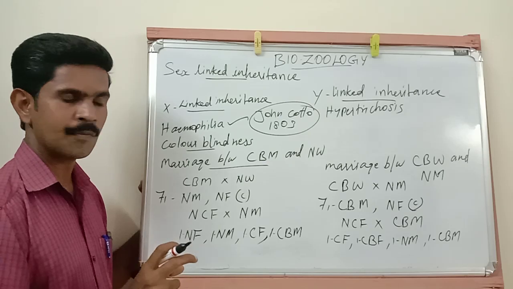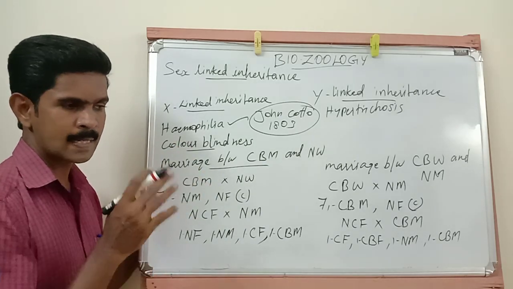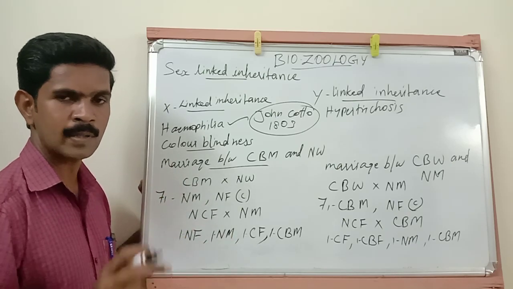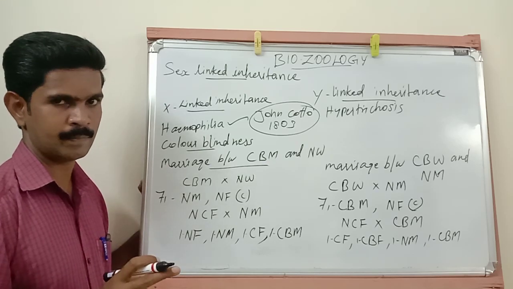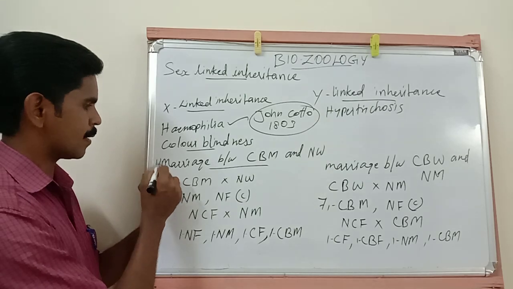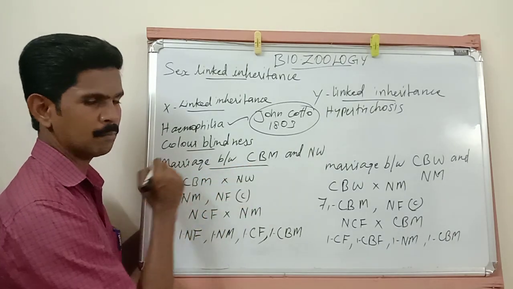Then listen very carefully. This color blindness disease or disorder is transmitted from one person to another, from one generation to the next generation, by two types of marriages. Listen very carefully. See, the first one is marriage between a CBM.